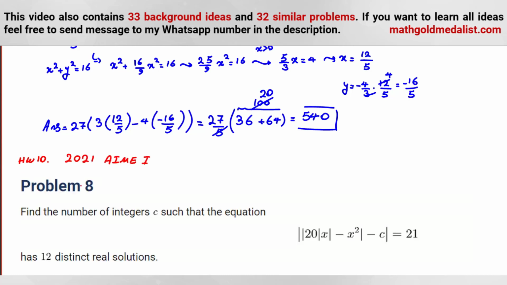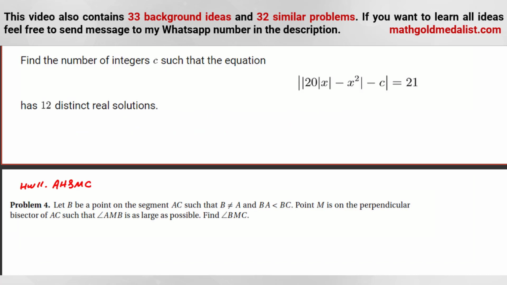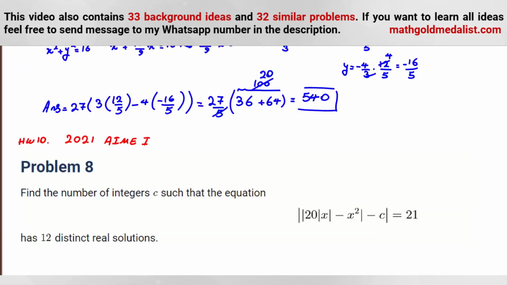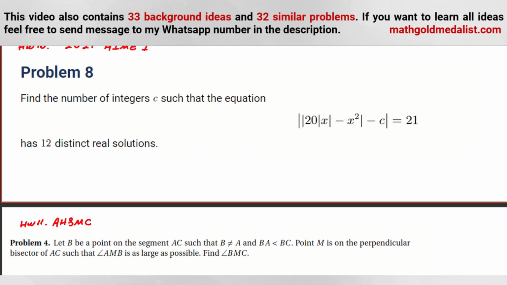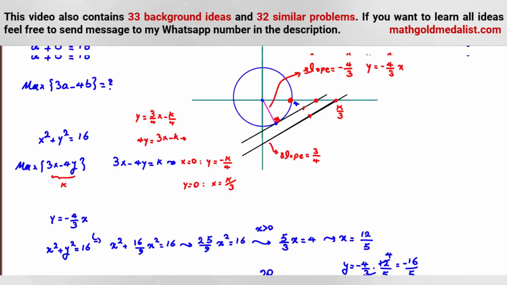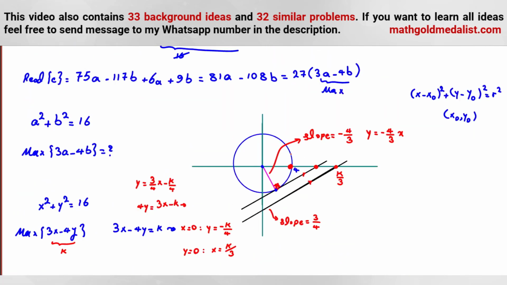You can solve this problem with a similar idea, 2021 AIME 1, as homework 10. You can also solve this problem as homework 11, AHSMC. This problem again can be solved with a similar idea. Homework 10 and 11. These problems were related to this part.